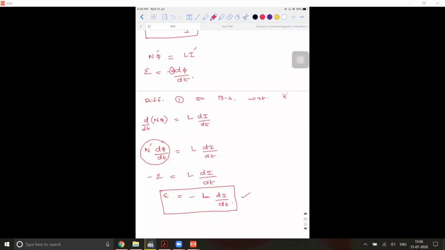Can't we take di by dt as charge, sir? di by dt is not charge. Current is dq by dt. di by dt is d square q by dt square. It's a second derivative of charge. Okay, sir.